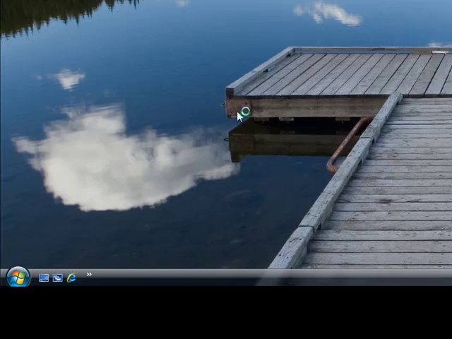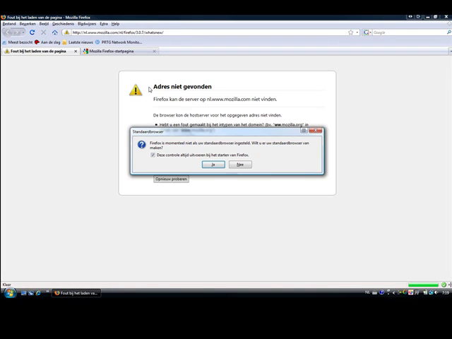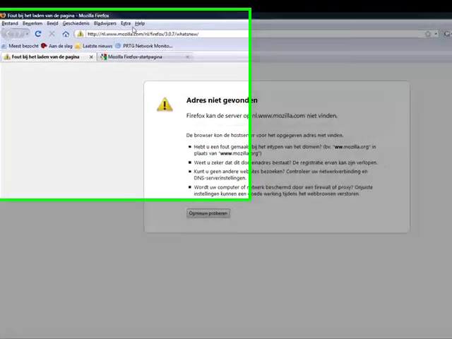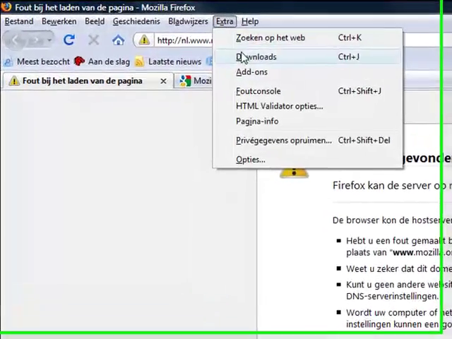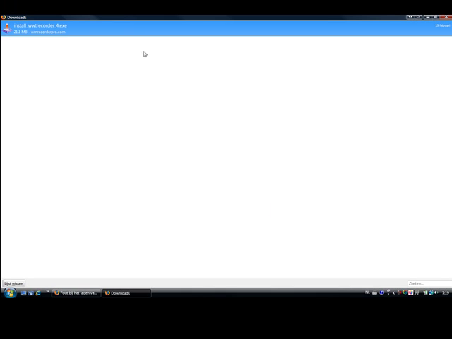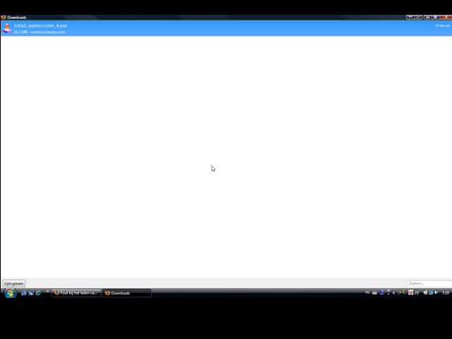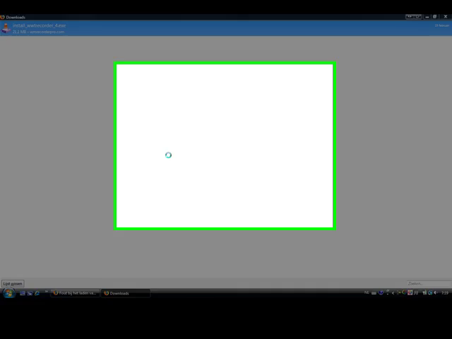Open the web browser and go to the Saved Download button and click on the installation file with the following name: Install WWT recorder4.exe. Double-click on this, and depending on your Windows version, you may need to approve the exe file. The first window of the installation will appear in just a moment. When this window appears, click on the Next button.